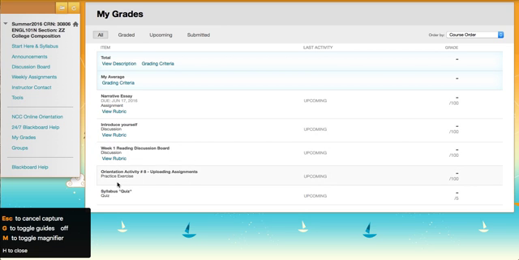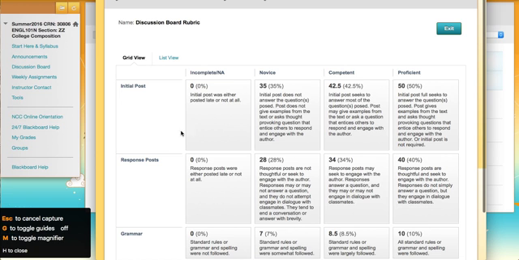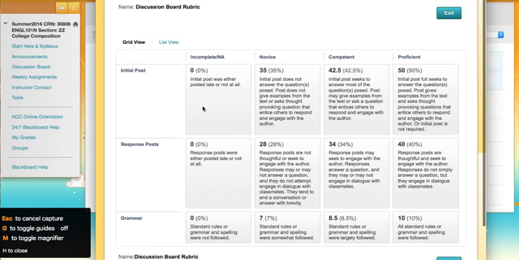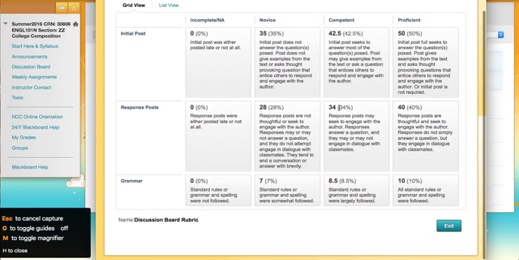What I want to do is show you very quickly that we have the rubrics. So for the discussion boards, for example, you click on this and you have the rubric available to you, and you will see that initial post. Was it either posted late or not at all? Or do you have a thoughtful, thorough initial post? Response post, same thing. So you can see exactly how I weight the criteria and what it is that I will be looking for as I'm grading you.